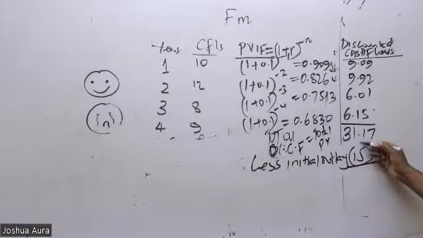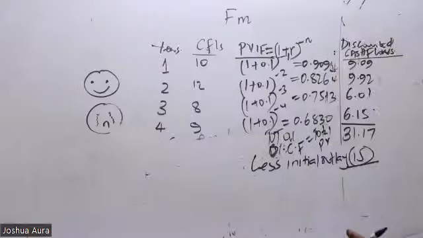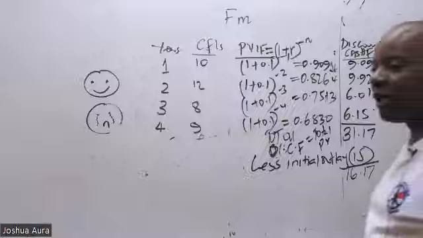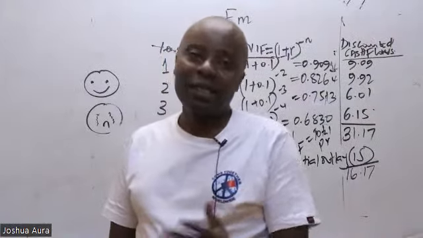When you subtract, you'll be able to get a surplus or a deficit. So 31.17 minus 15 gives me what figure? According to Elish, it is 16.17. Thank you, Elish. Thank you, Lena. Thank you, everyone. Really, you guys are nice.